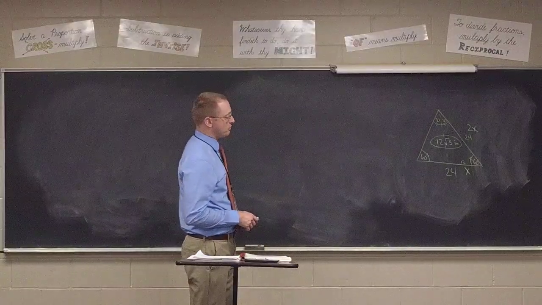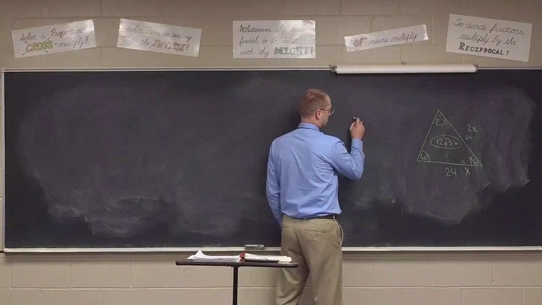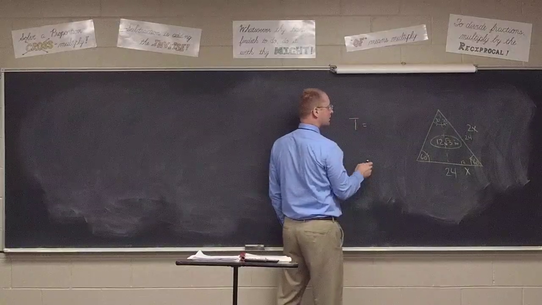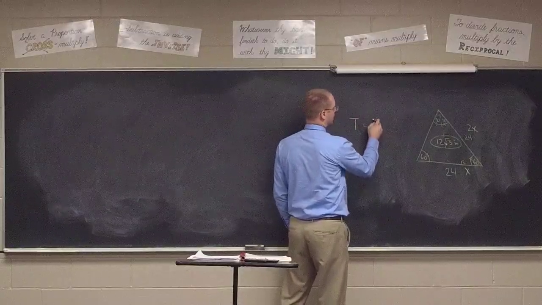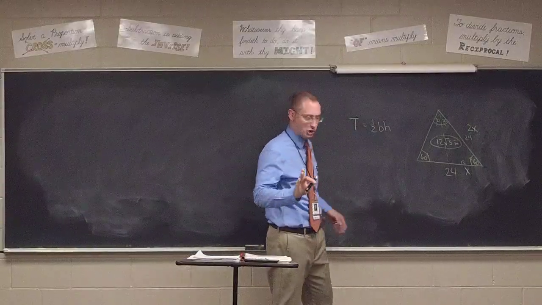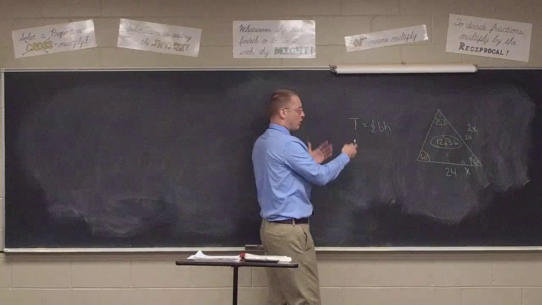And what formula do we use here, Genesis? Area equals one half, good. T equals a half BH. This isn't actually a right triangle. There are a couple of them, but we're not really looking for right triangles, just a normal triangle.